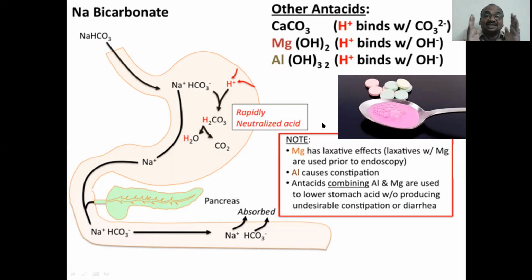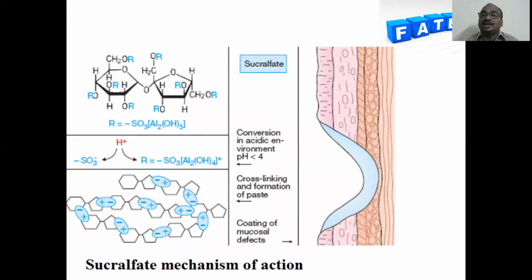So antacids containing both aluminum and magnesium are better to use, because magnesium produces motion and aluminum doesn't, it stops the motion. So both have opposite actions. That's why whenever you take an antacid, it must consist of both magnesium as well as aluminum, and also carbonate or hydroxide.